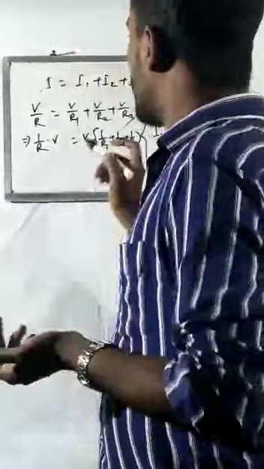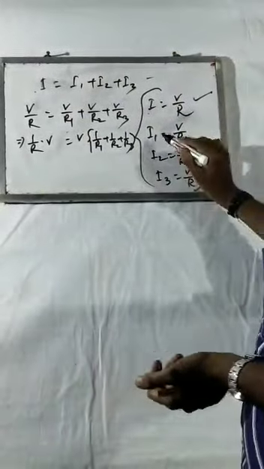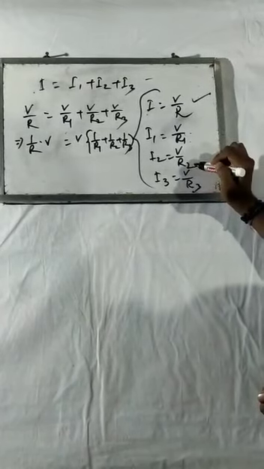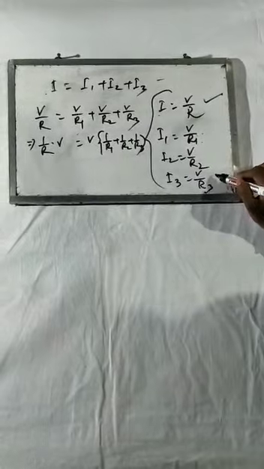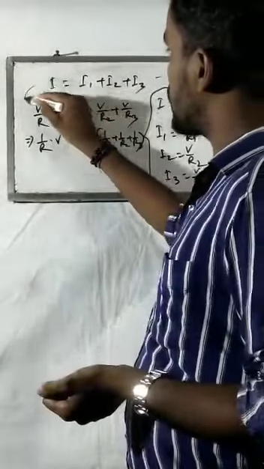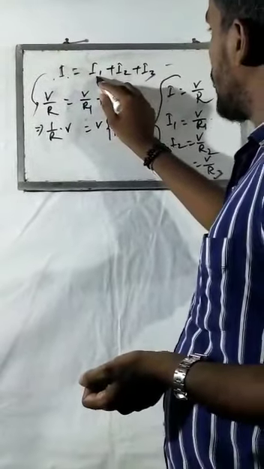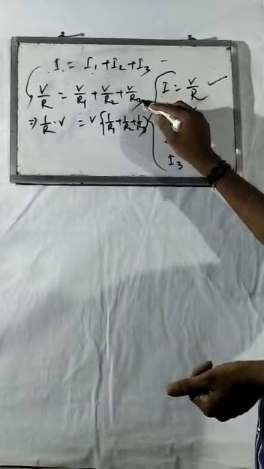So we know from Ohm's law the formula I equals V by R, and I1 equals V by R1 for resistor 1, and I2 equals V by R2 for resistor 2, and I3 equals V by R3 for resistor 3. And now I am substituting these values here. Instead of I I am putting V by R, instead of I1 V by R1, instead of I2 V by R2, and instead of I3 V by R3.